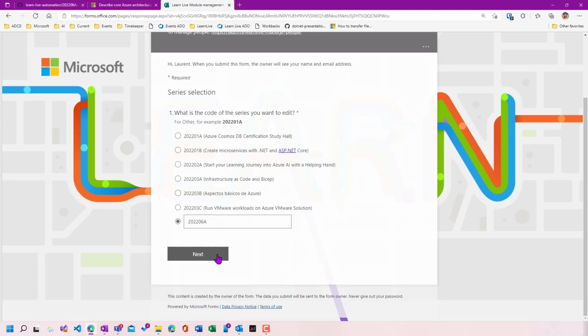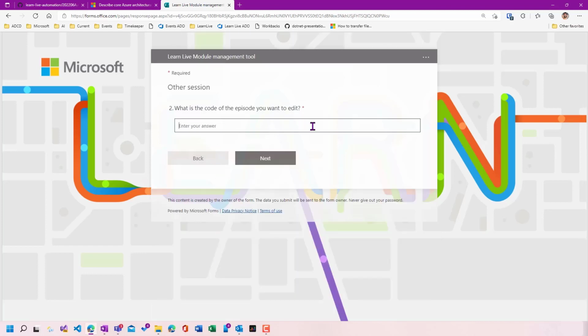So here I'm going to say, all right, this is a series which is not quite in the system yet, so I'm just going to enter the code of the series. The code of the series is always the month and the year at which the series starts, and an ABC for multiple series. Then we have the code of the episode. This is a new episode, and each episode gets a unique code.